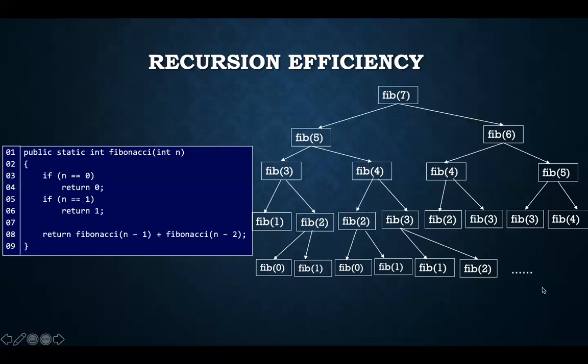For example, if we look at our Fibonacci problem, I just use the acronym fib to represent this Fibonacci recursive call because I don't have enough space on my slides. For this Fibonacci sequence problem, the figure on the right-hand side of the slide illustrates the computation of Fibonacci 7. The fundamental problem with Fibonacci is that it computes the same values over and over again. And you can see here, I didn't list all the recursive calls because I don't have enough space on the slides again.